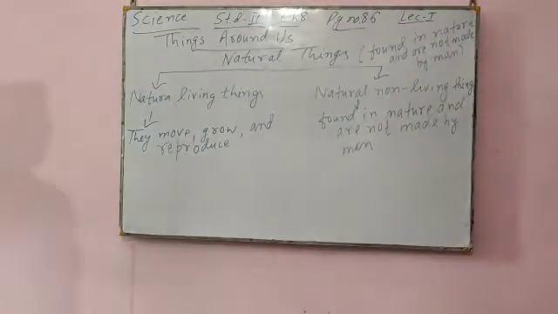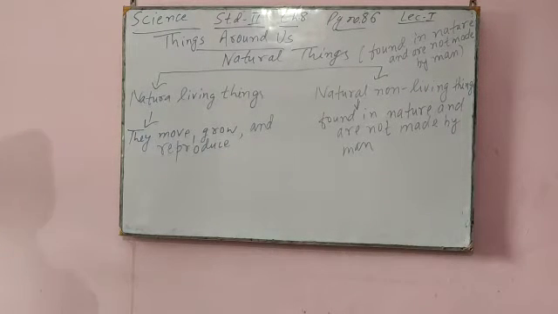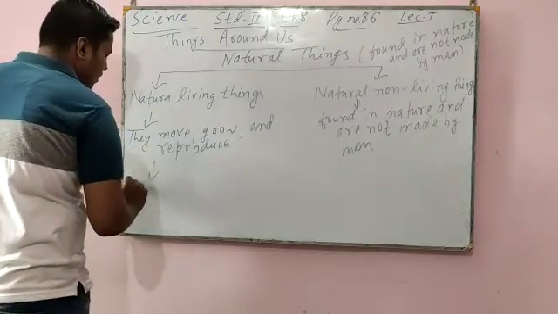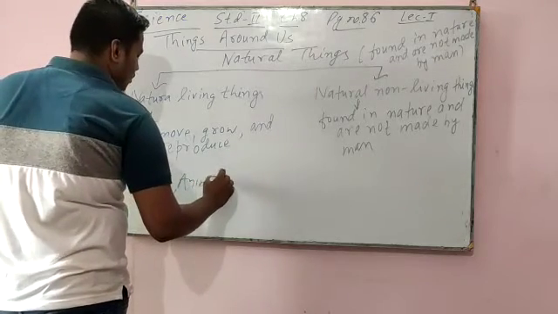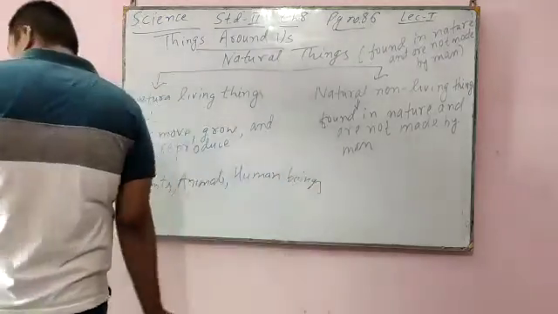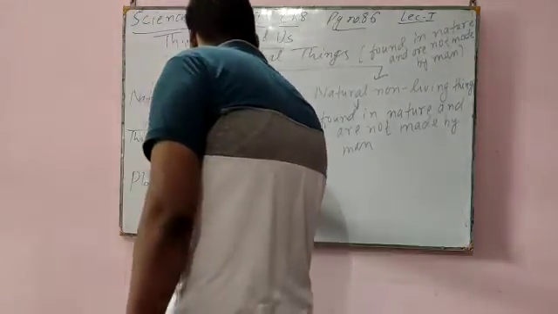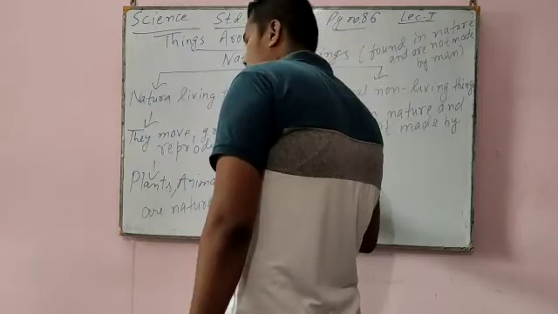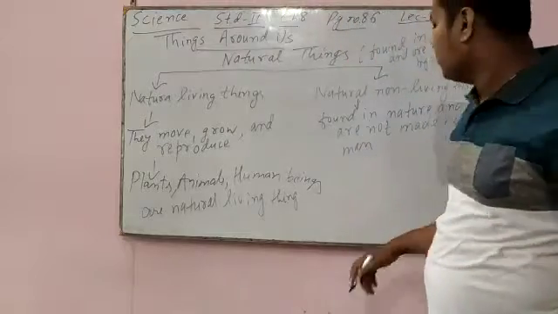Examples are plants, animals, and human beings. All are natural living things. Non-living things that are found in nature and are not made by man are called natural non-living things.